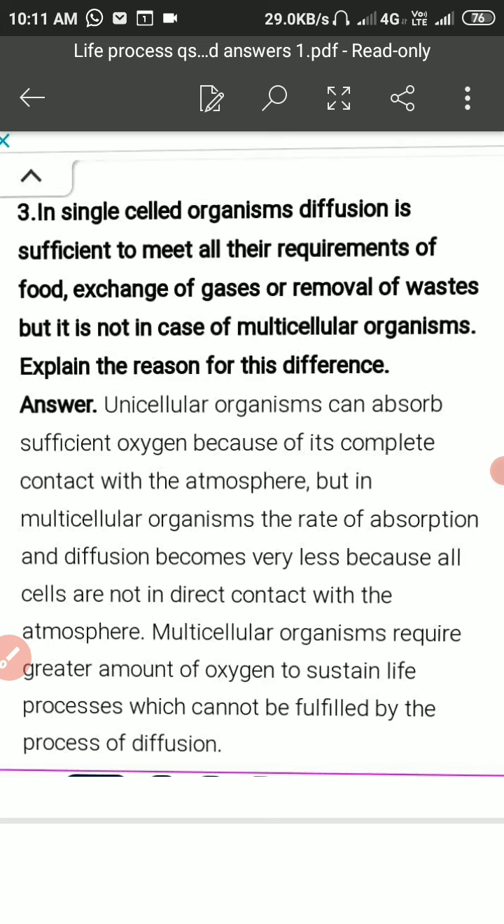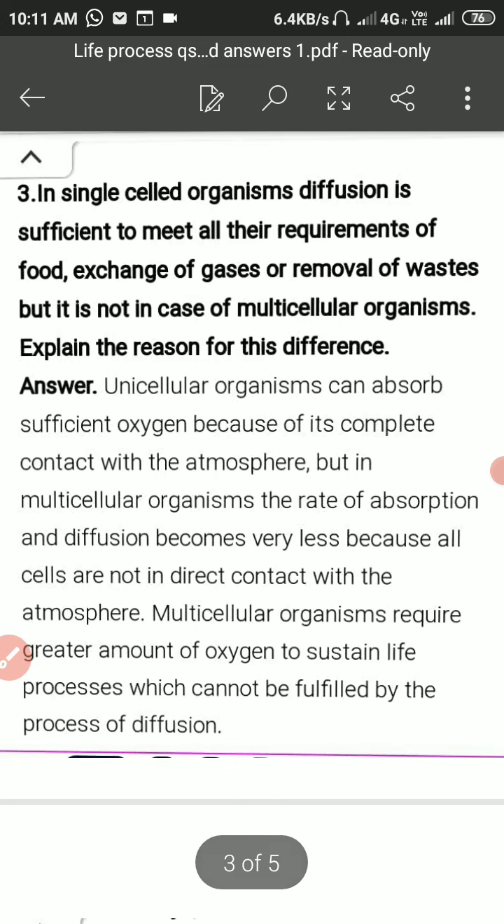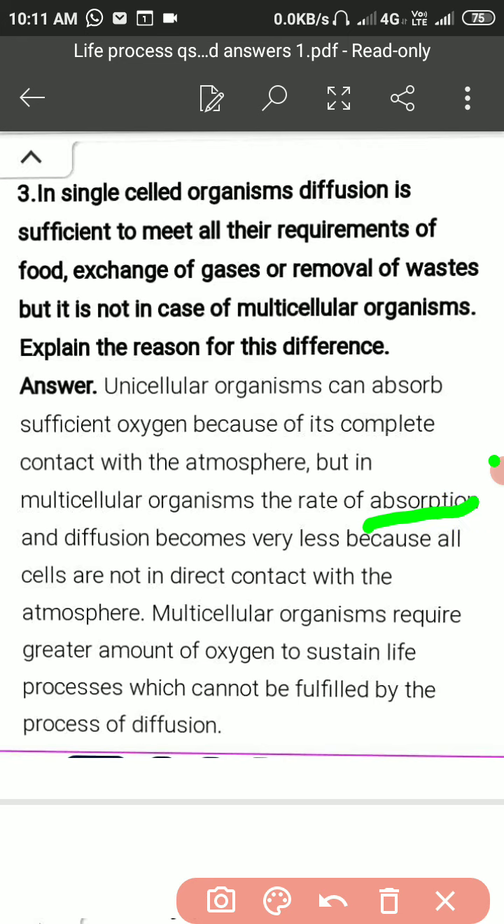So students, in a single-cell organism, diffusion is sufficient to meet all the requirements of food, exchange of gases, removal of waste, etc., because they are directly open to and in contact with the outer atmosphere. But in a multicellular organism, the rate of absorption and diffusion becomes very low, because all cells are not in direct contact with the atmosphere.